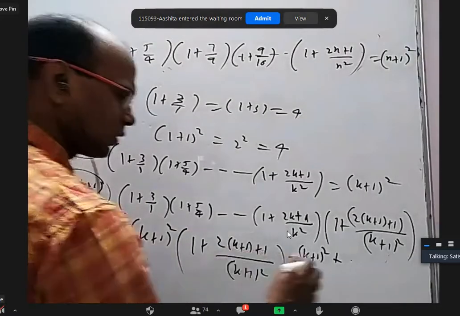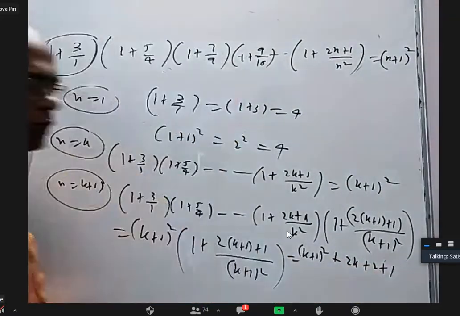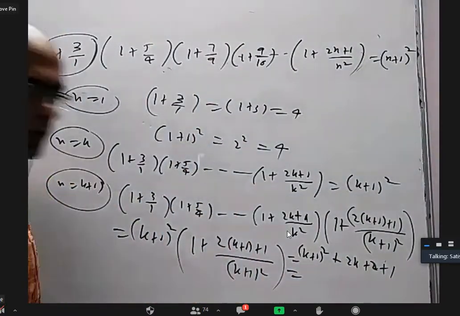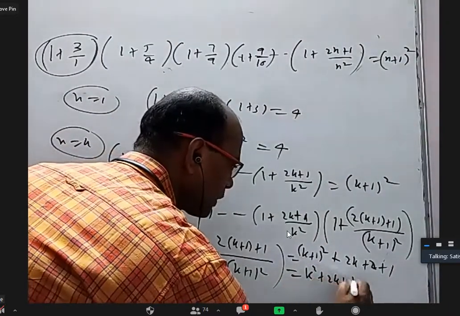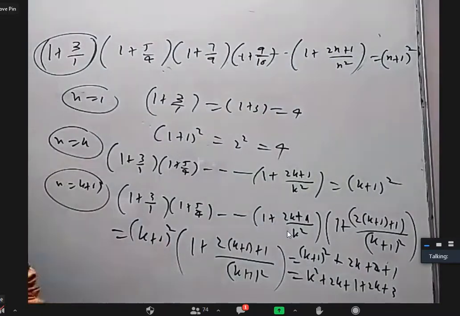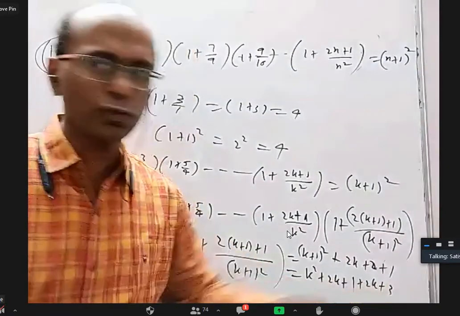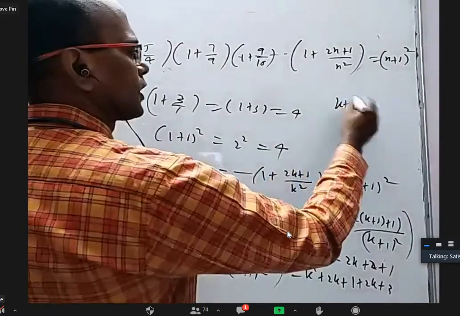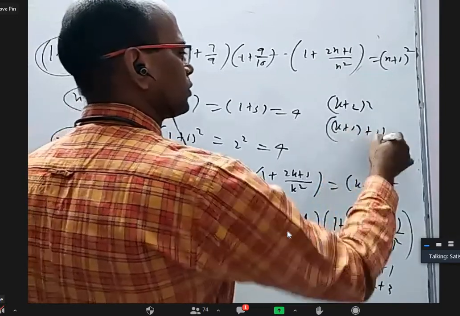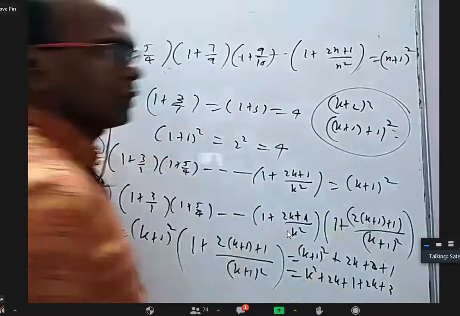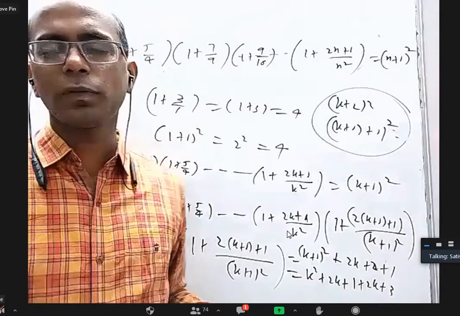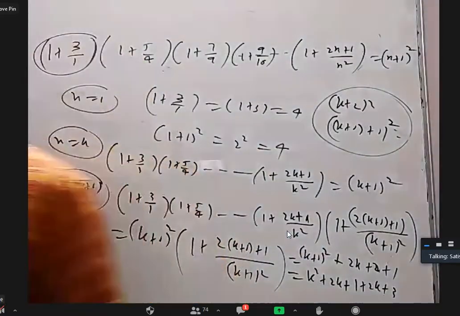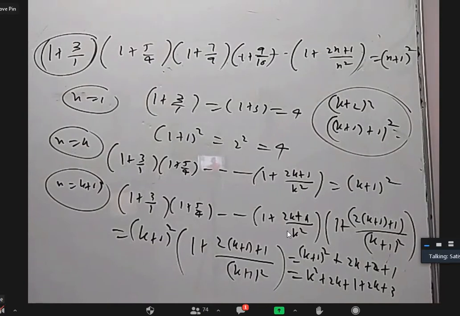I will be left with, what is this? 2k plus 3, yeah. If I expand this, what will come? k square plus 2k plus 1 plus 2k plus 3. That is k square plus 4k plus 4. That is a perfect square, (k plus 2) whole square, right? Yes. So we write (k plus 2) whole square. It is true for n equal to k plus 1. By principle of mathematical induction, it is true for all n. This is similar to previous questions, but instead of adding the (k plus 1)th term, we have to multiply with the (k plus 1)th term on both sides.